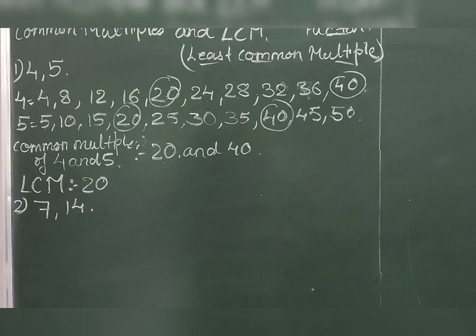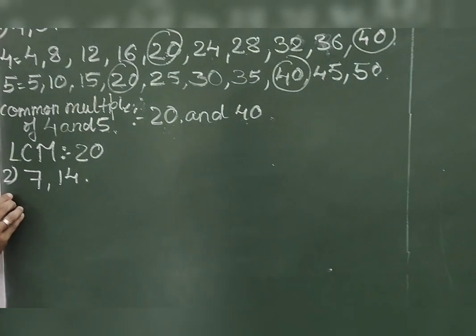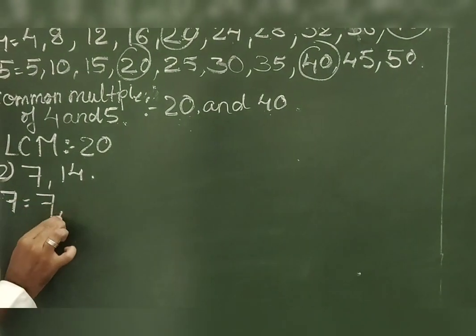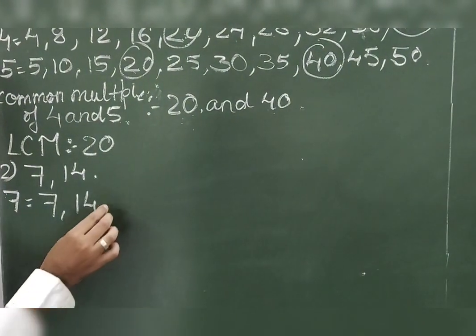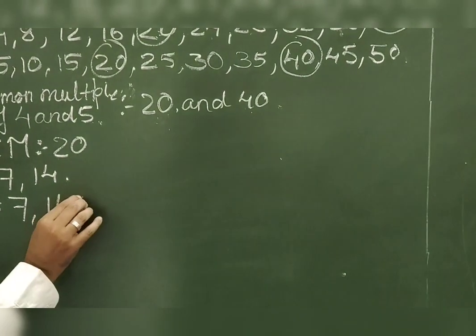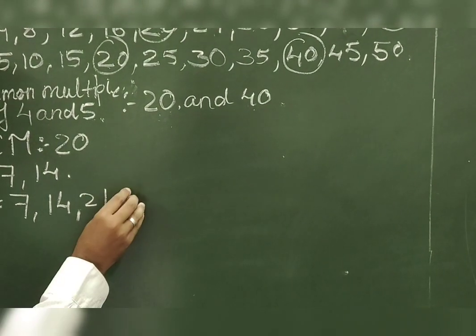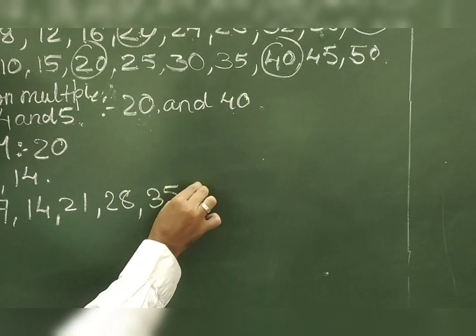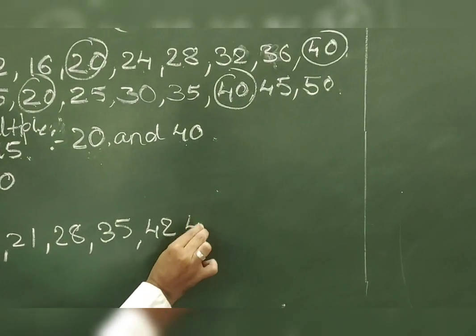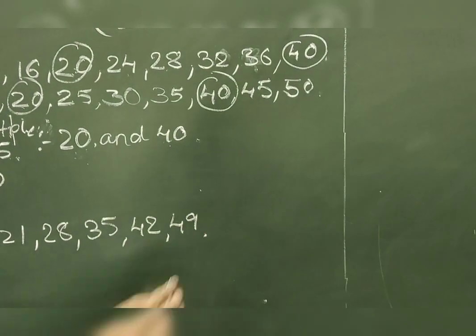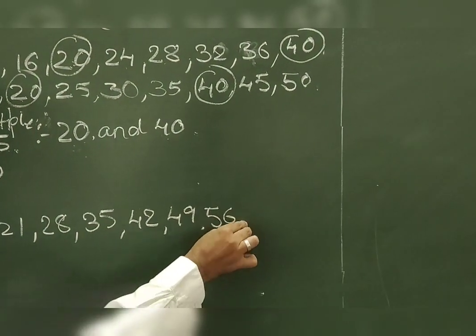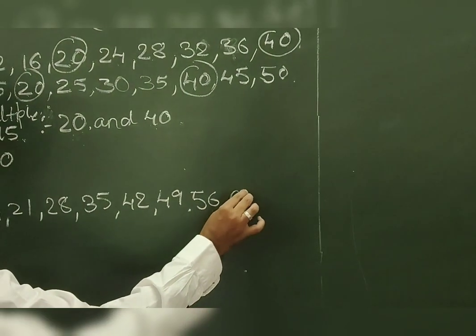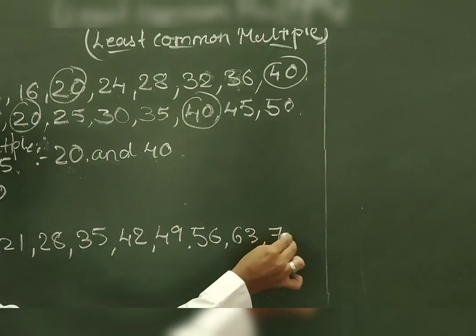7 and 14. First of all, we will list the multiples. Start with 7. 7 ones are 7, 7 twos are 14, 7 threes are 21, 7 fours are 28, 7 fives are 35, 7 sixes are 42, 7 sevens are 49, 7 eights are 56, 7 nines are 63, and 7 tens are 70.